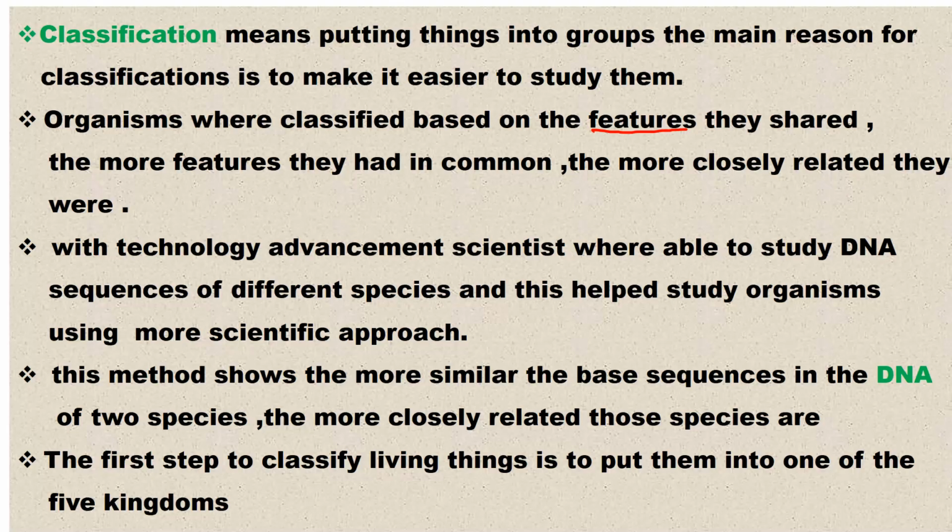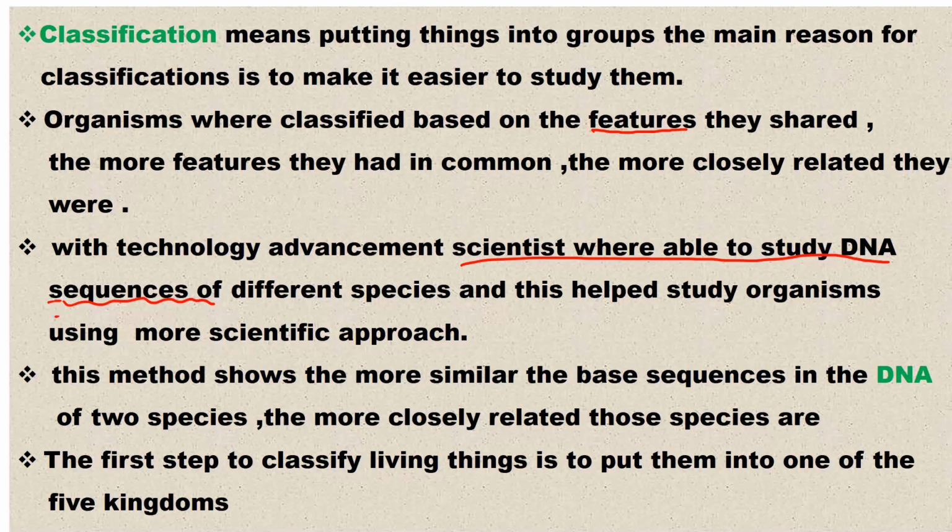But with technological advancement, scientists have now resorted to using DNA sequence in classifying organisms. DNA sequence is the most effective way of classifying organisms as of now. Very important here: not base pairs or types of bases or whatsoever, but DNA sequences. I am emphasizing this because these are the questions that we are going to answer.